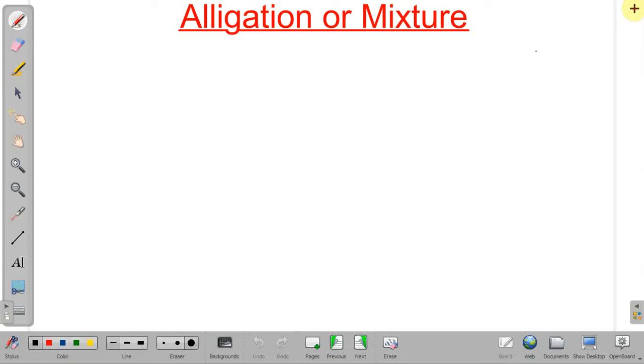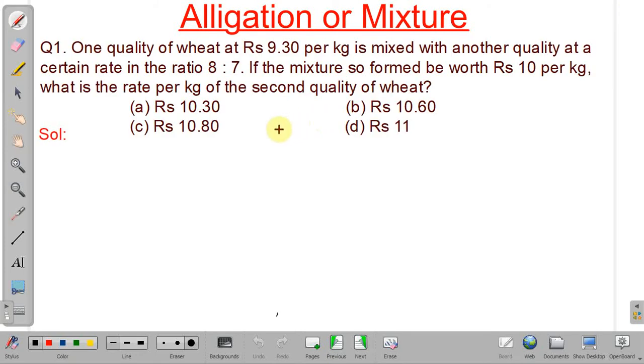In this lecture, we will discuss some important problems on the topic alligation or mixture. So let's start. See, in this problem, what is given?